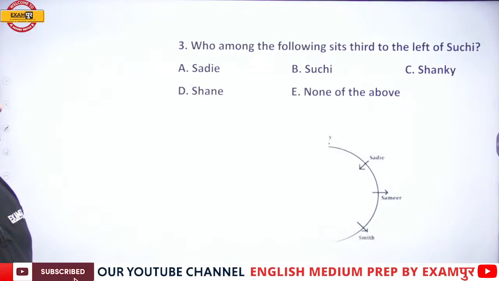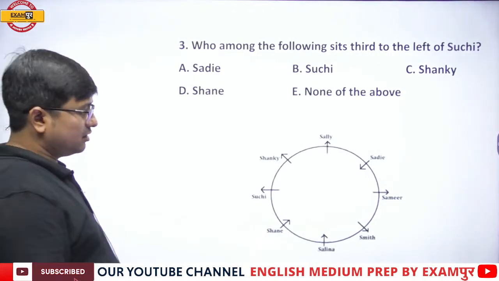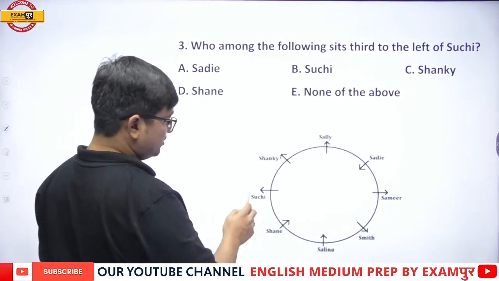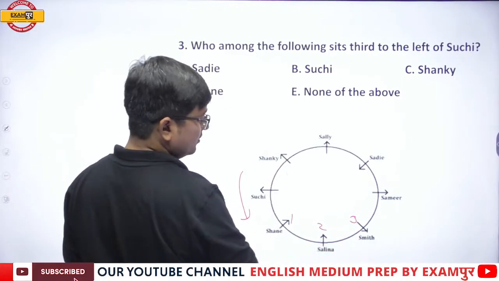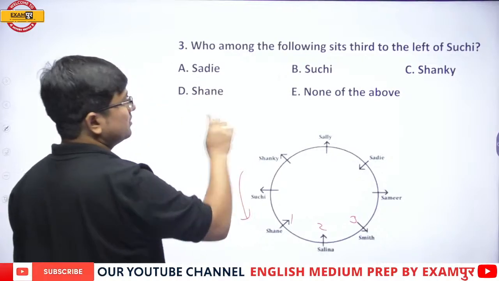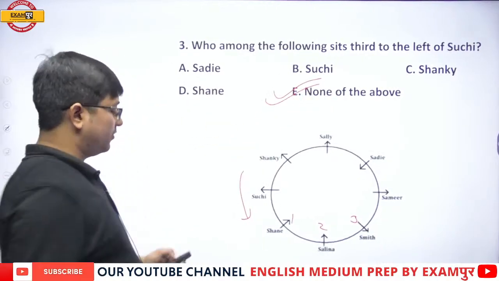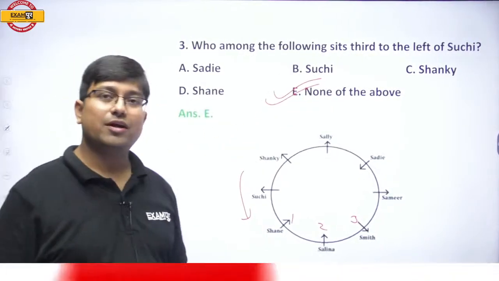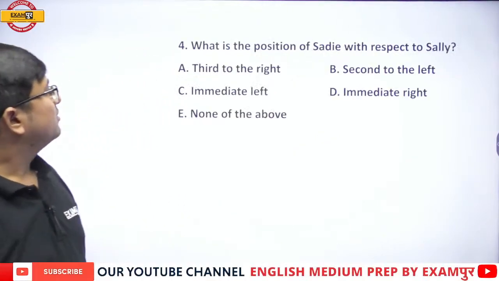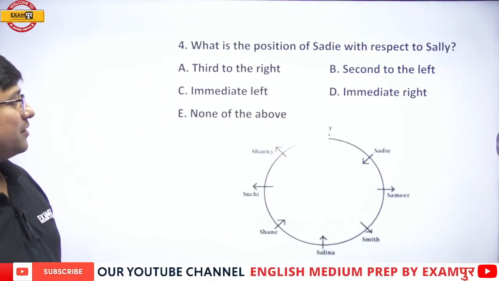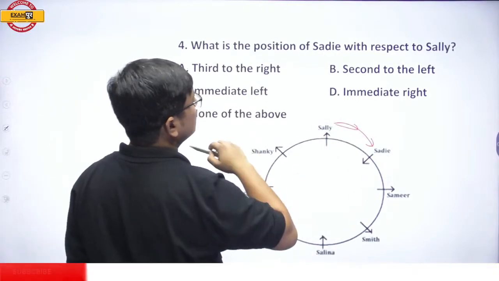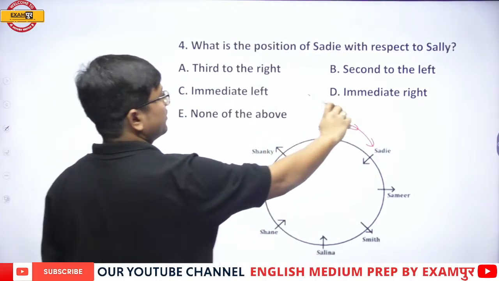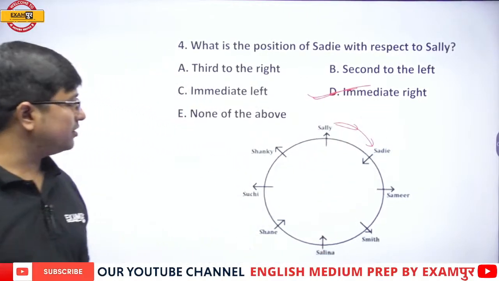Now, who among the following sits third to the left of Suchi? This is Suchi. Its third left is 1, 2 and 3. It's Smith. So it is not available. So we would be marking none of these, option number E. Getting it? Next, what is the position of Sadie with respect to Shally? Position of Sadie with respect to Shally is immediate right. Therefore the right answer is option number D, immediate right.